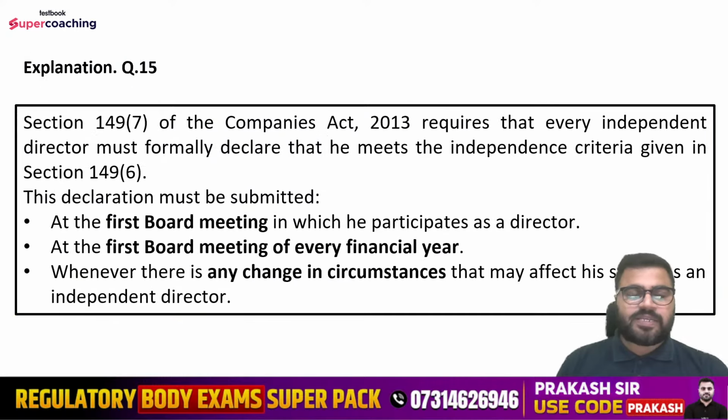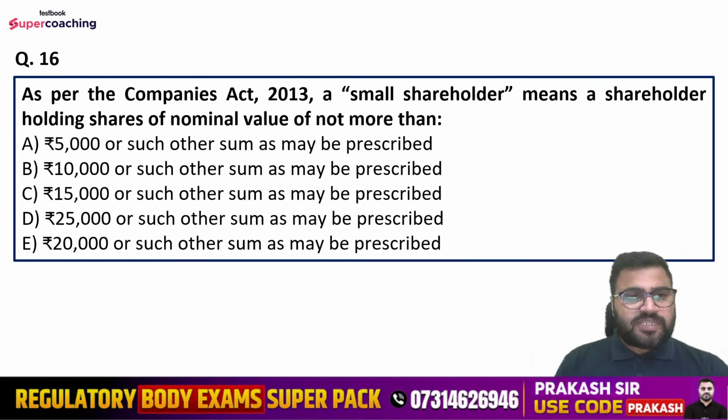criteria of independence. So explanation is section 149 subsection 7 of the Companies Act 2013 requires that every independent director must formally declare that he meets the independence criteria given in section 149 subsection 6, and this declaration must be submitted at the first board meeting in which he participates as a director, at the first board meeting of every financial year, and after that whenever there is any change in circumstances that may affect his status as an independent director. Got it?